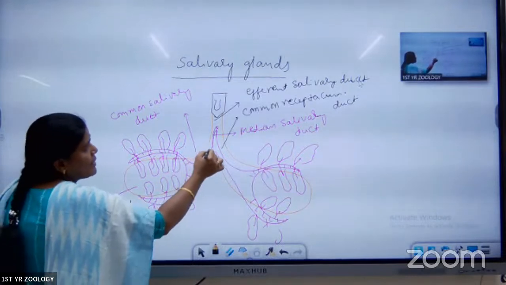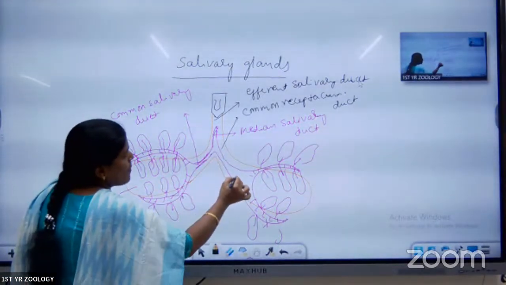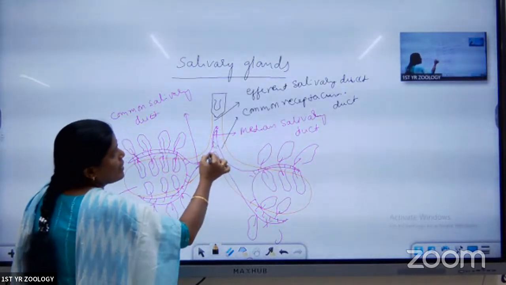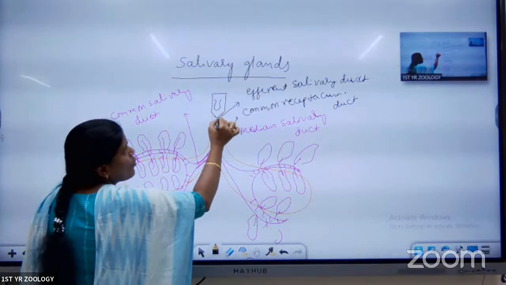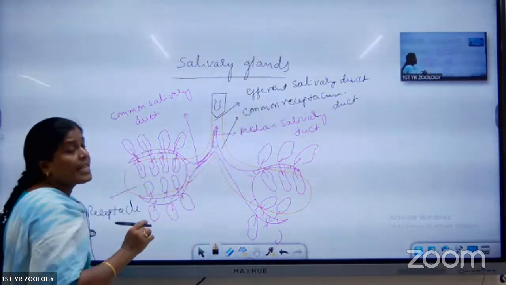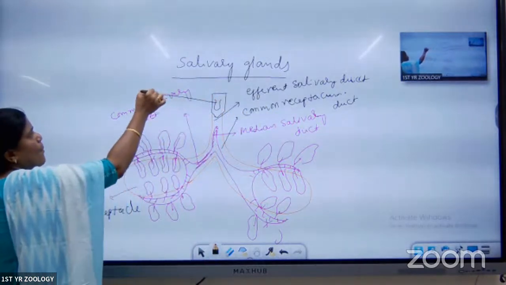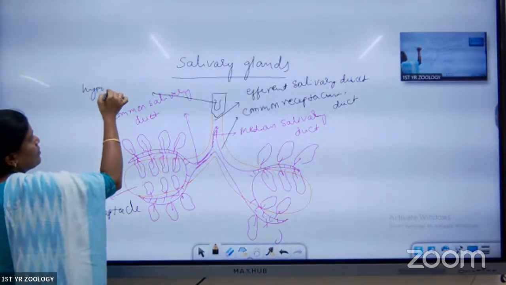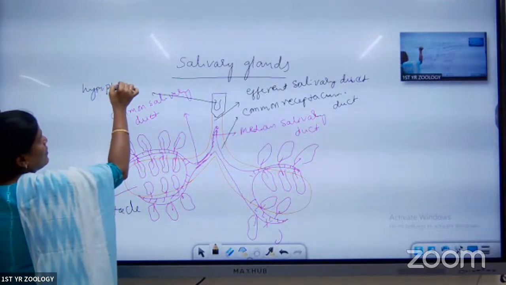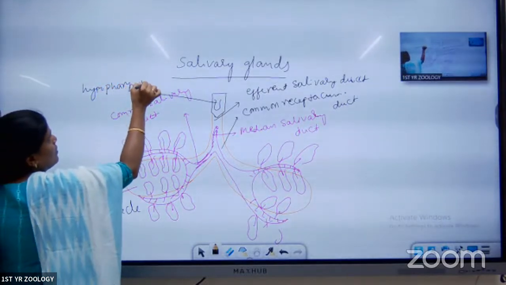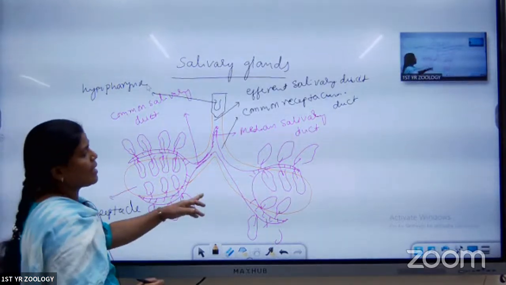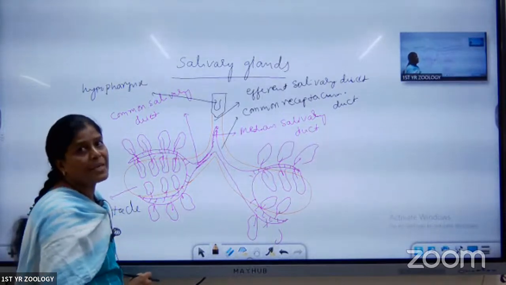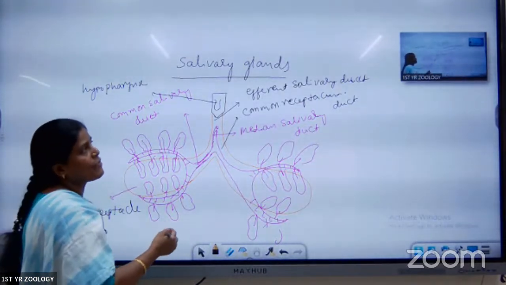Next, the efferent duct. Two common salivary ducts open into the median salivary duct. The median duct and the receptacular duct both open commonly into the efferent salivary duct. This efferent salivary duct opens into the hypopharynx. Here the saliva contains the salivary amylase enzyme, which is helpful for the digestion of starch.